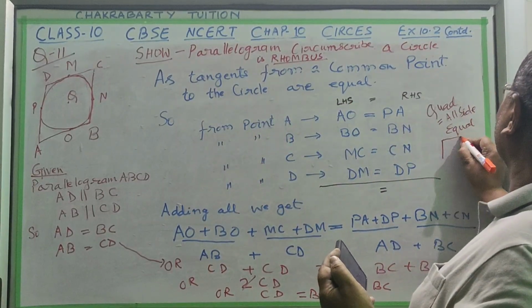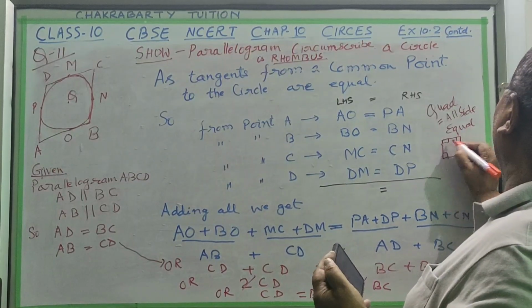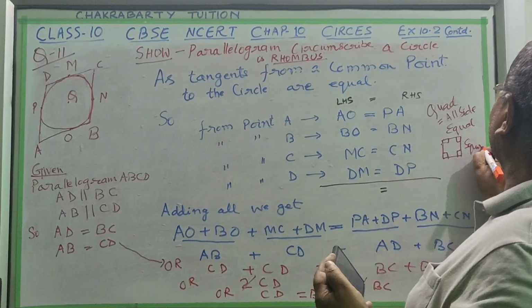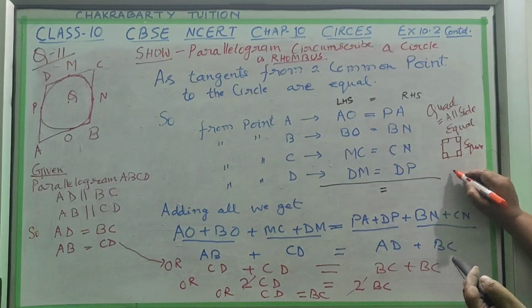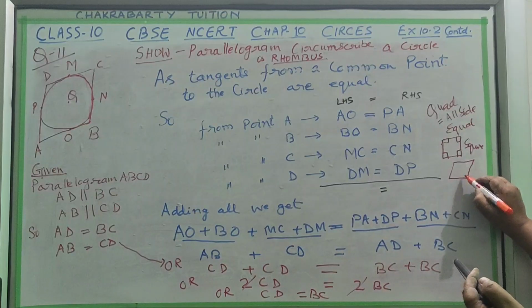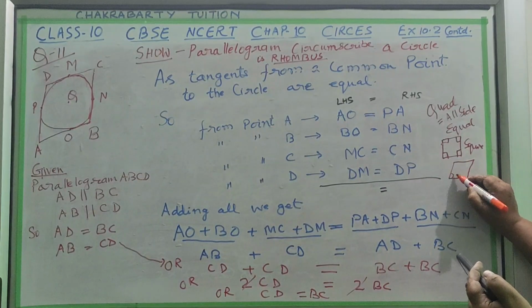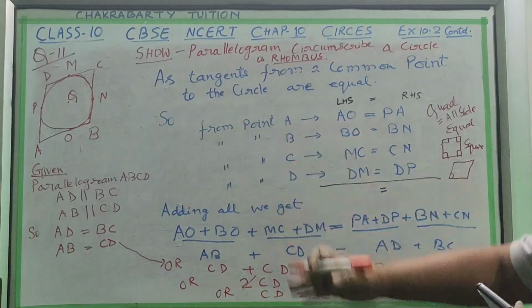In a square, all sides are equal and angles are also 90 degrees. But in a rhombus, all four sides will be equal, but the angles will not be 90 degrees. So that you have to prove.